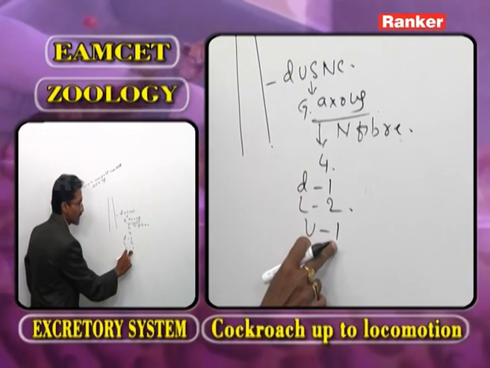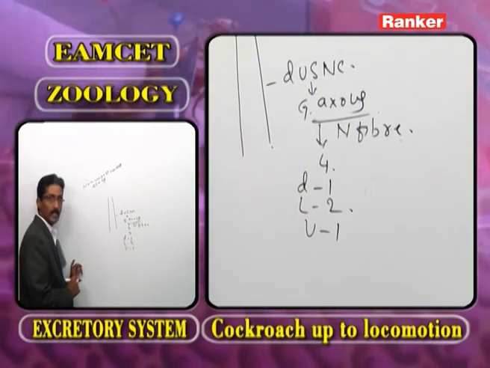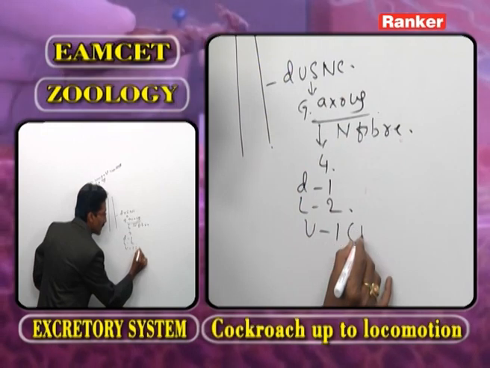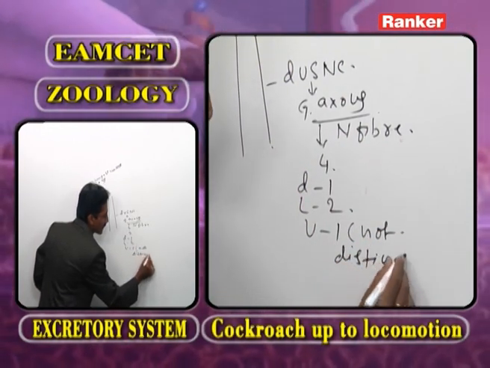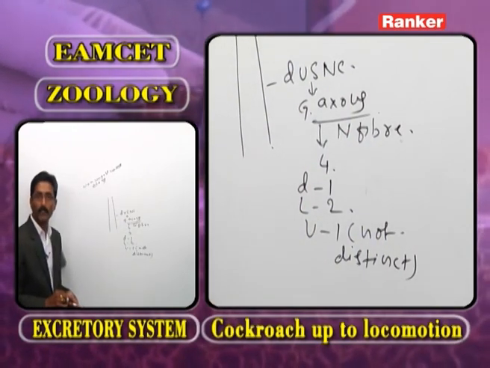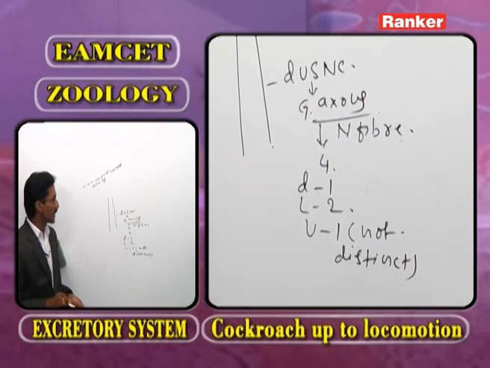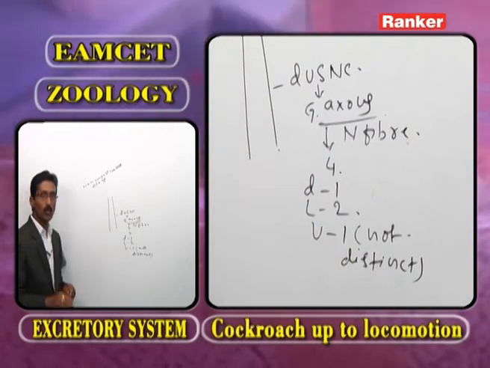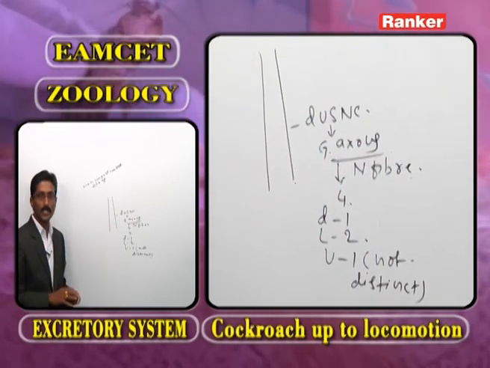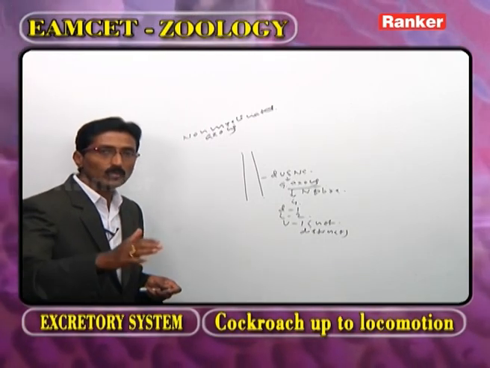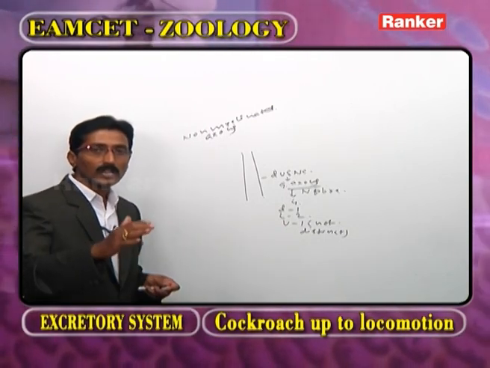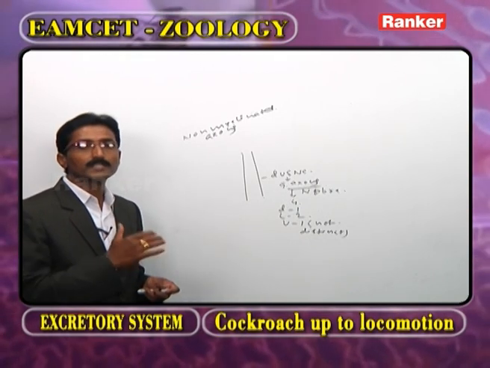The giant axon which is present on the ventral side is not distinct. It is not clear. So in the body of Pheretima, in the nerve cord, 4 giant axons are present. Because of these giant axons, the nerve impulse propagation or transmission is rapid.